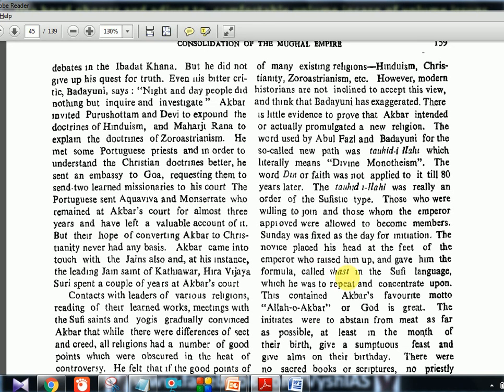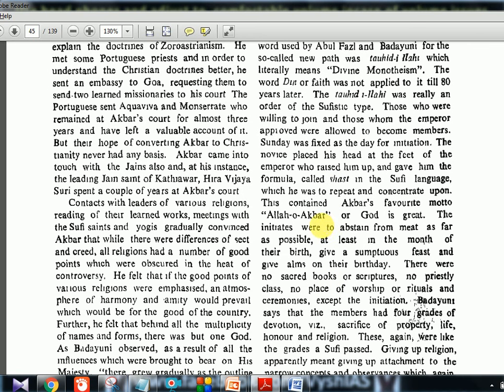Okay, so these terminologies, at least you should know that they are related to Sufism or to Akbar's tolerance policy. Okay, you don't need to memorize everything by heart, but at least you should recollect when you hear these terms. This contained Akbar's favorite motto, Allahu Akbar, or God is great. The initiates were to abstain from meat as far as possible, at least in the month of their birth, give a sumptuous feast and give alms on their birthday. There were no sacred books or scriptures, no priestly class, no place of worship, or rituals and ceremonies except the initiation.